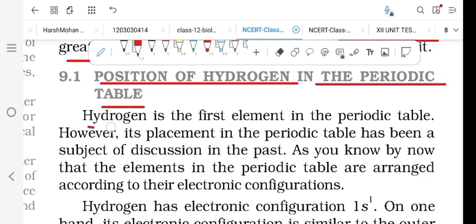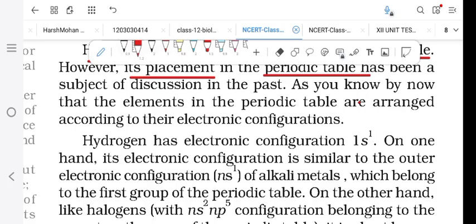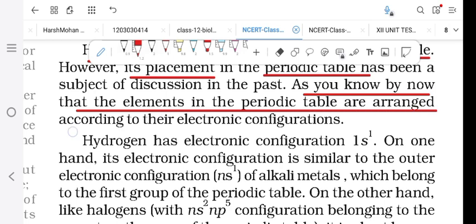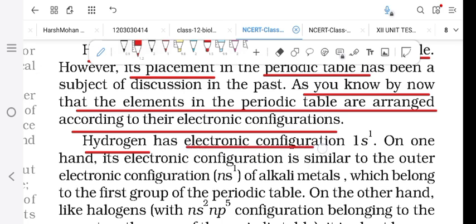If you see, hydrogen is the first element in the periodic table. Its placement in the periodic table has been the subject of discussion in the past. There are a lot of questions regarding the placement of hydrogen in the periodic table. As you know by now, the elements in the periodic table are arranged according to their electronic configuration. So when we talk about the electronic configuration of hydrogen, hydrogen has